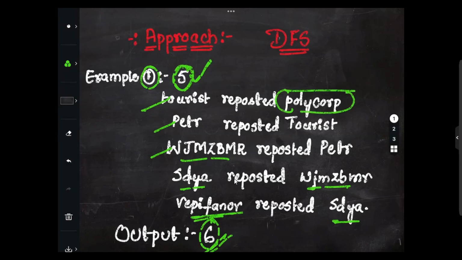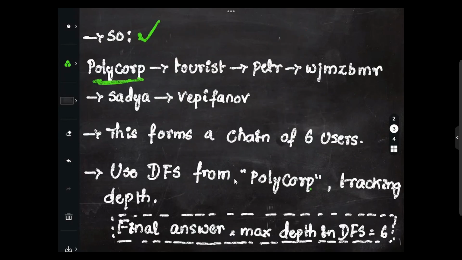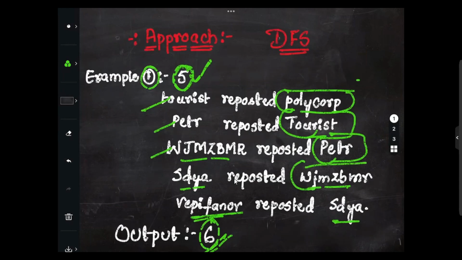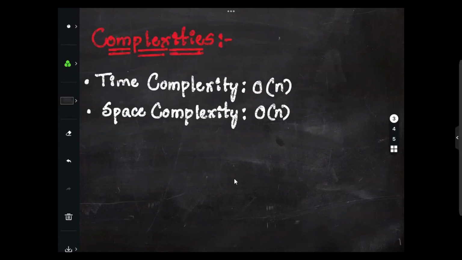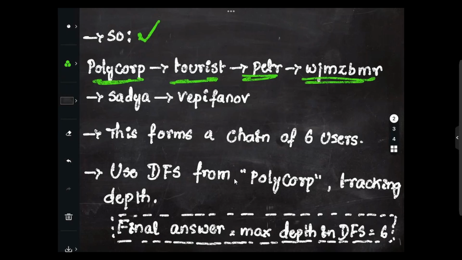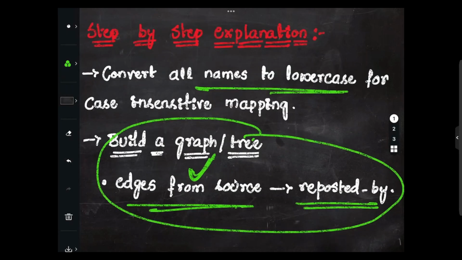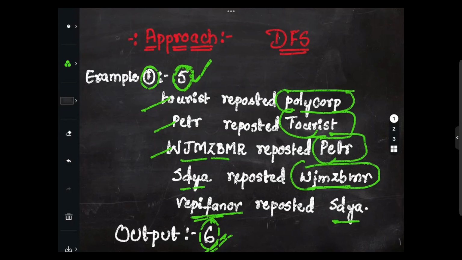Polycarp, tourist. So then it will be Petya. Then we come here. Polycarp, tourist, Petya. This one, something they have given here, right? Then finally, this one, 4 we have, right? Then this one followed by SDYA or SADYA, they have given. So we'll be considering this one, SDYA.